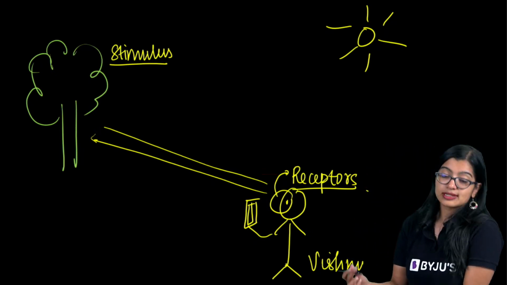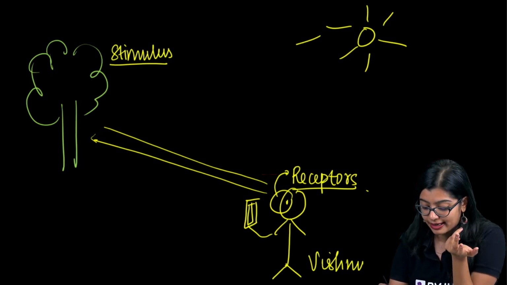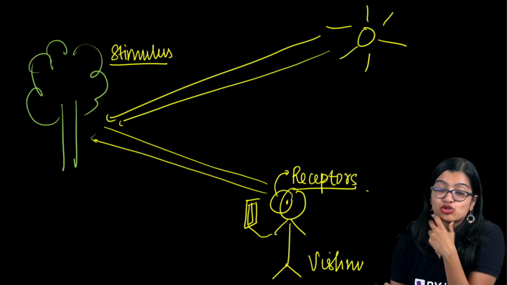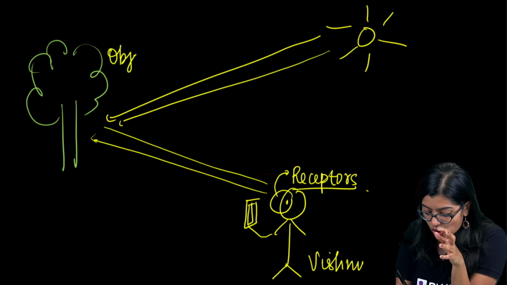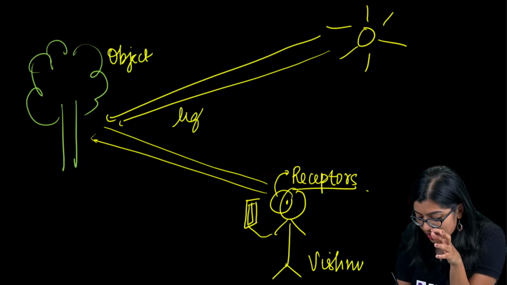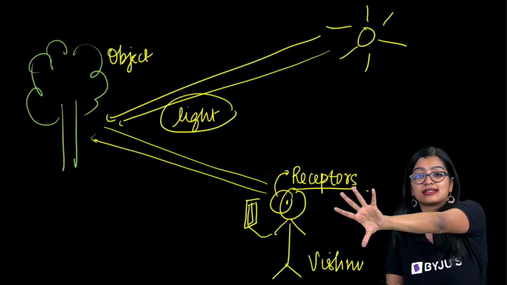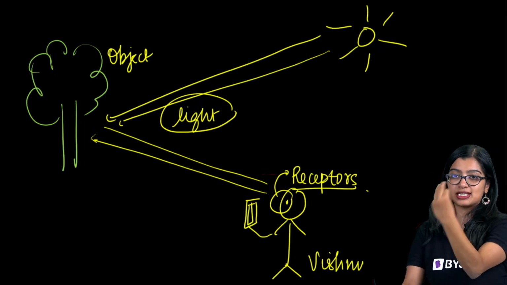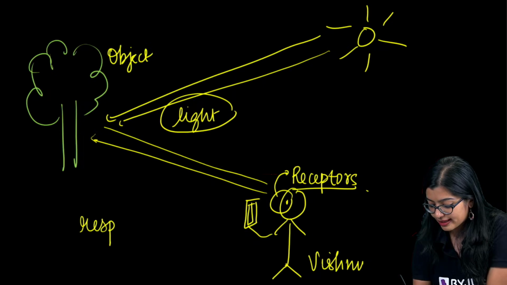Now, ma'am, what is the stimulus? Why is it not light? Actually, it is light, right? The light is enabling us to see it. So the tree is the object. To be honest, I will rephrase this: the tree is the object on which the light falls. So light is the stimulus which enables us to see the tree, right? And of course, at the end of it, receptors in the eye have perceived this information, and now we know that there is going to be a response.